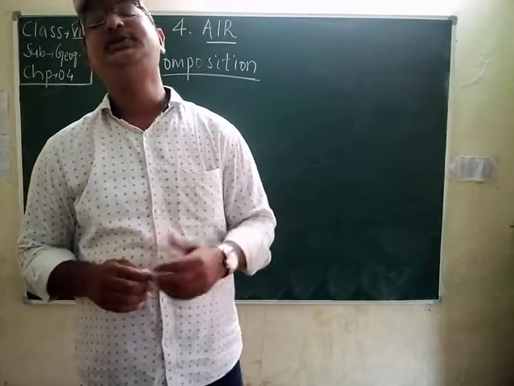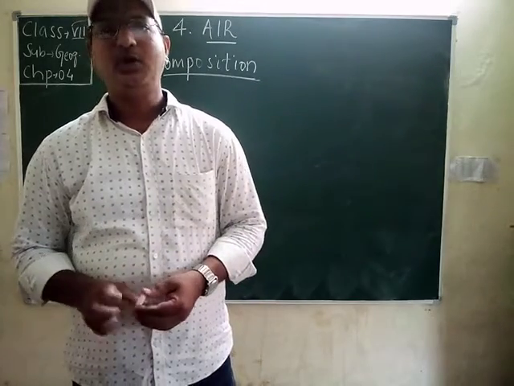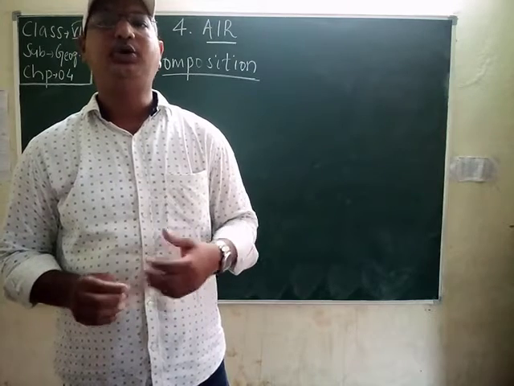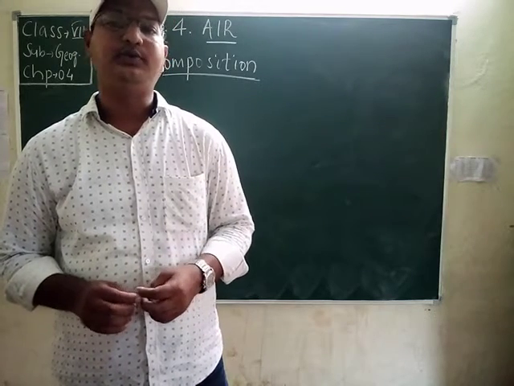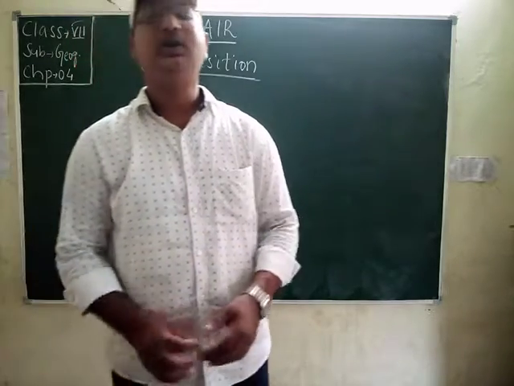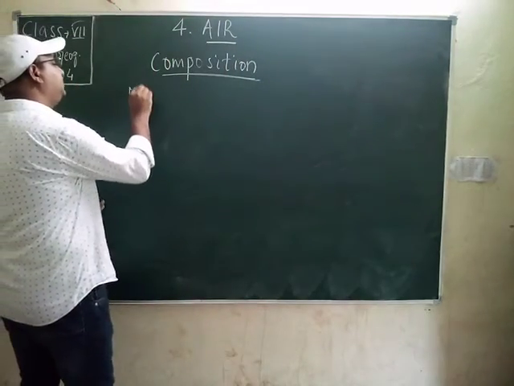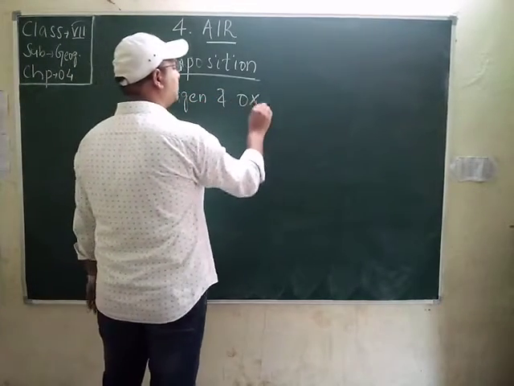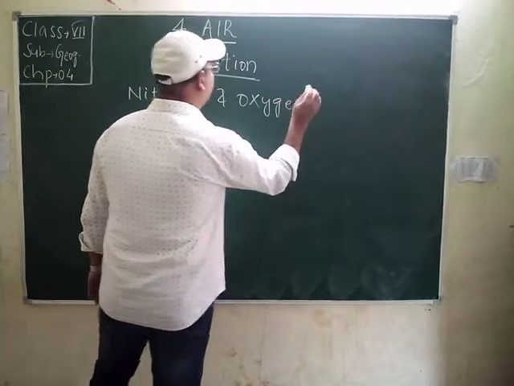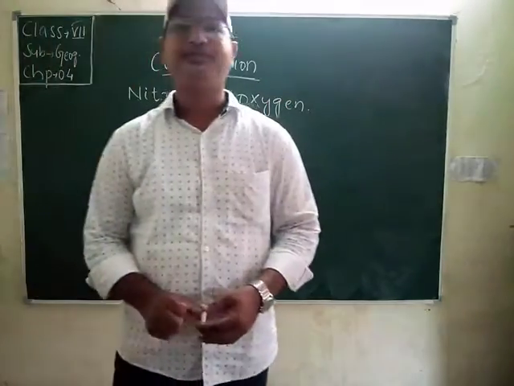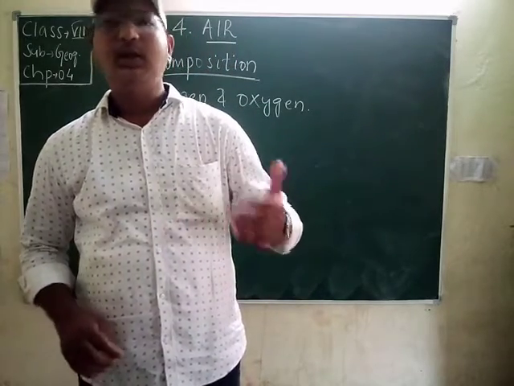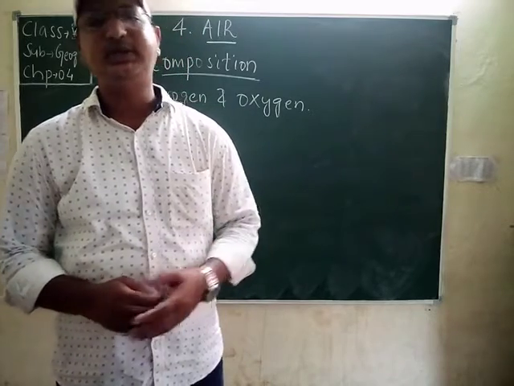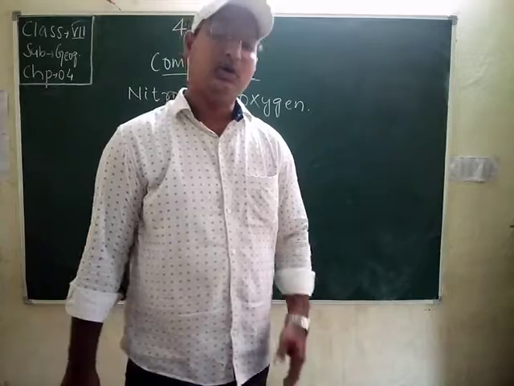The earth's atmosphere is a mixture of different types of gases occurring as layers of varying thickness, densities and temperature. It also contains dust particles and water vapor. The major constituent gases are nitrogen and oxygen. Then it also contains dust particles and water vapor. The percentage of different gases near the surface of the earth is given below, or I will write here.